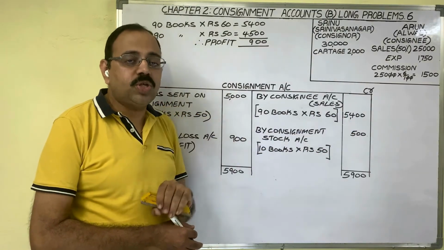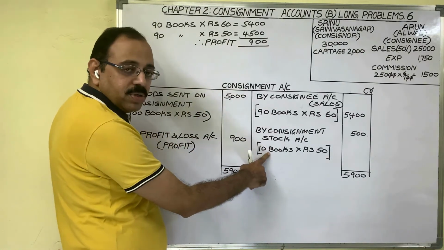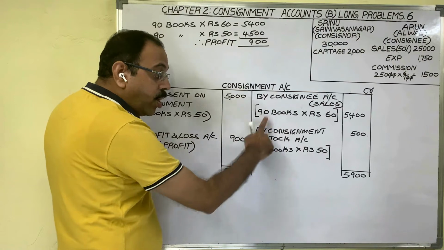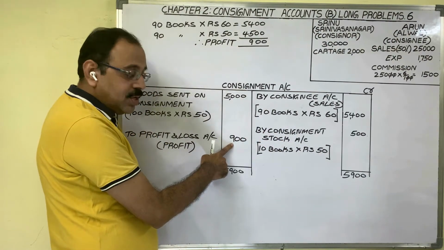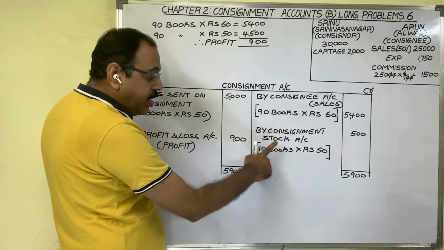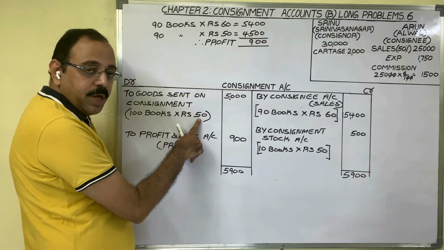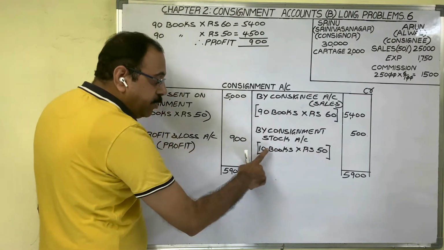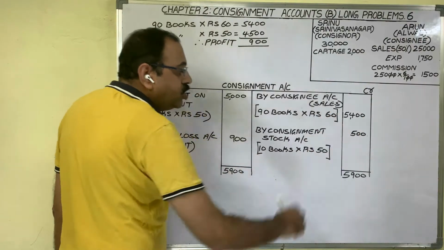And the unsold stock is 100 books minus 90 books, 10 books. If you write them on the credit side, then only the correct profit comes. So by consignment stock, 10 books into the cost price of 1 book, 50 rupees. With 50, if you multiply 10, then 500 is the cost price of unsold stock.